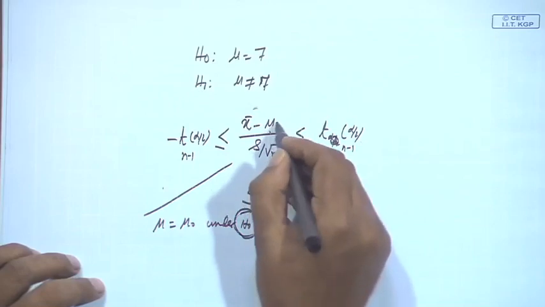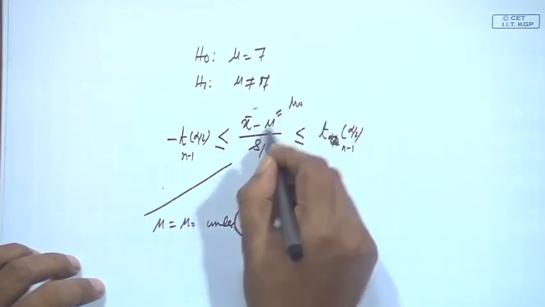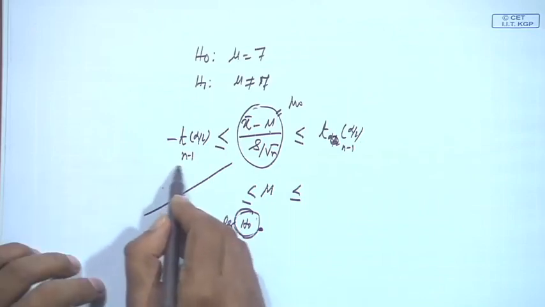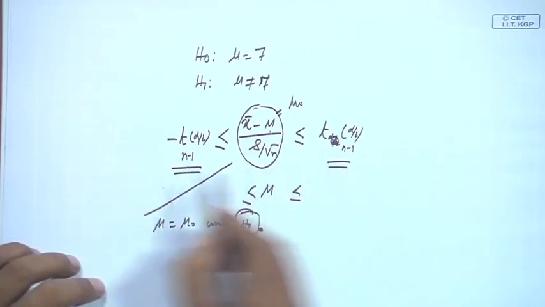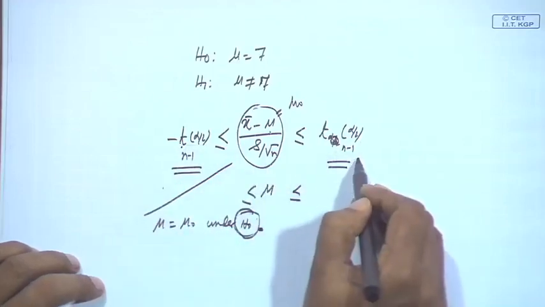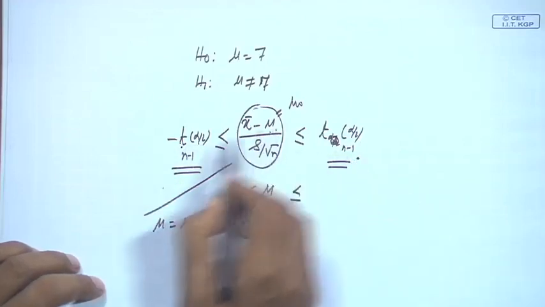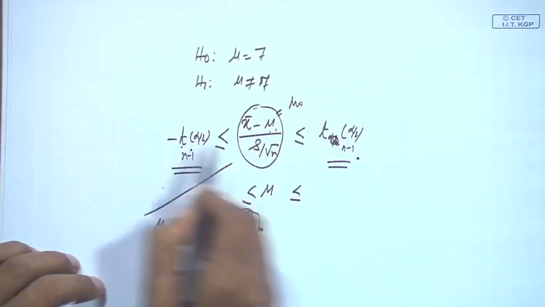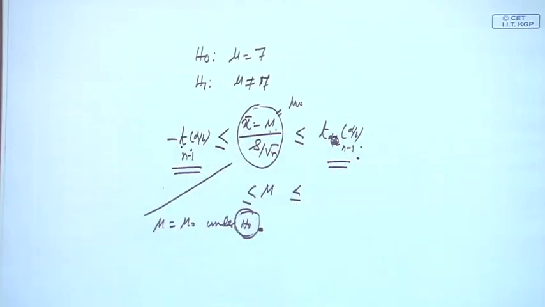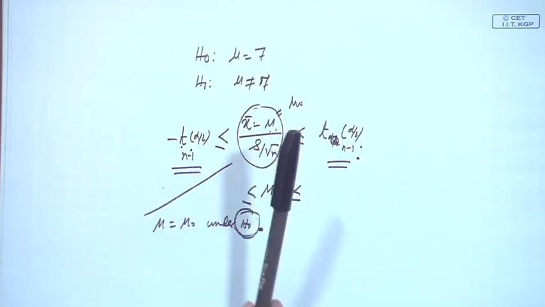Now instead of mu you write mu 0, so this entire value you know, and you also know the critical values, the left side and right side critical values. You find out whether this value is less than the left critical value or more than the right critical value, and accordingly you reject the null hypothesis.